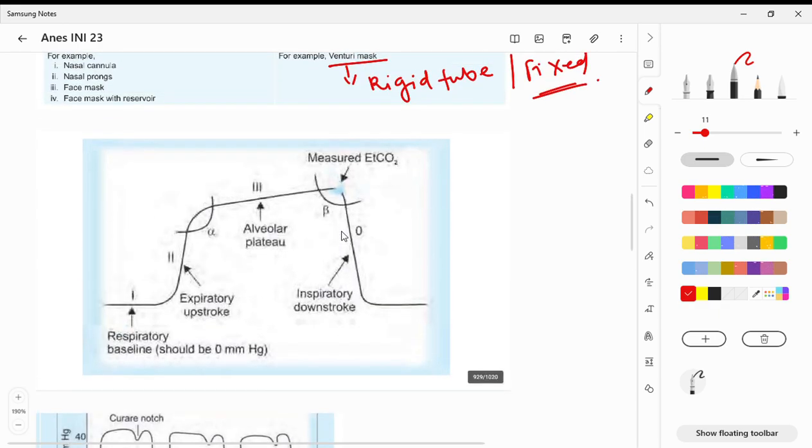Next, coming to this, yeah, this spotter is also very, very important. Fine. So what is it? This is nothing but a basic capnograph. Okay. So let me put this. The capnograph is there. So what is a capnograph? And also, where will you do it? This is something I wanted to ask you.